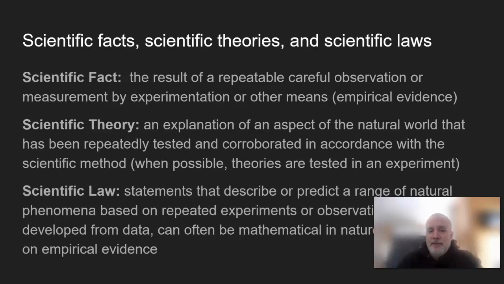A scientific law is a statement that describes or predicts a range of natural phenomena based on repeated experiments or observations. They are developed from data, can often be mathematical, and are based on empirical evidence. Things like Newton's laws or Kepler's laws, these are things that we see repeat over and over and over again in nature. It doesn't mean nature has to behave that way. It just means that from what we observe, it always does. And sometimes scientific laws break down at weird times, like in black holes and other weird situations.